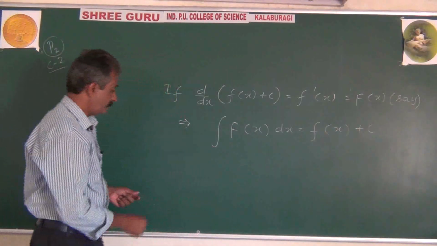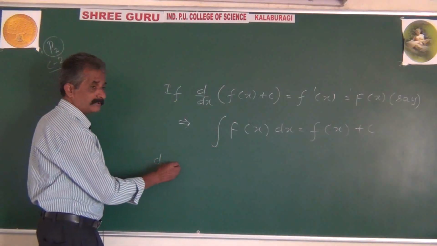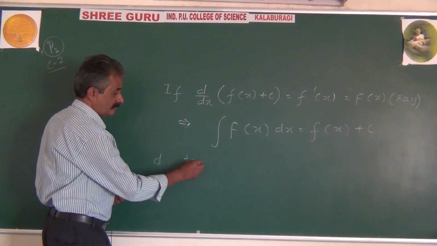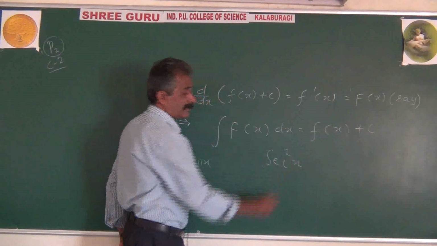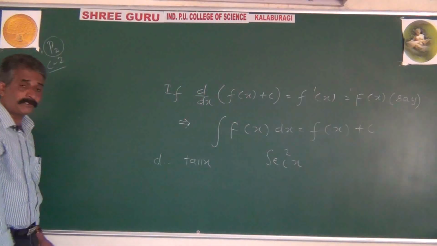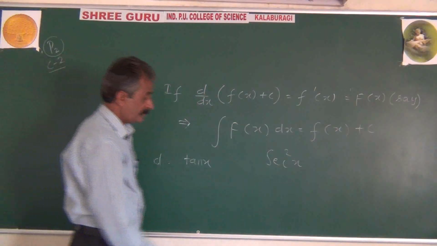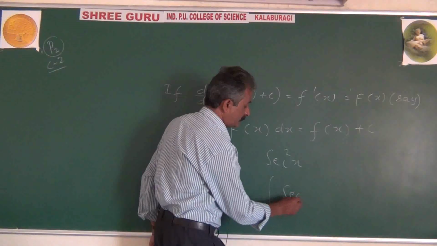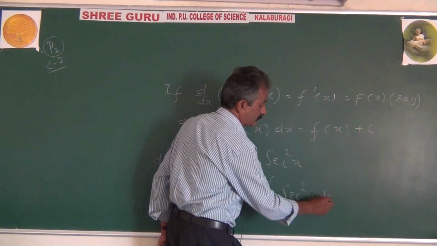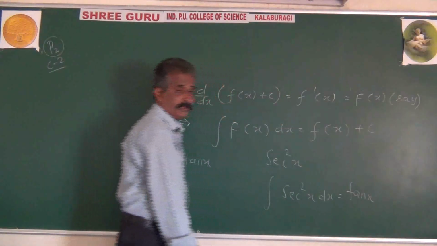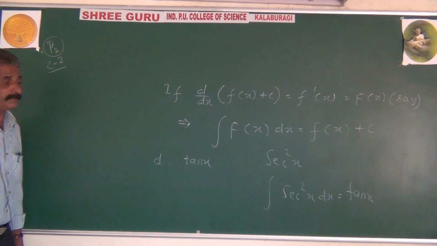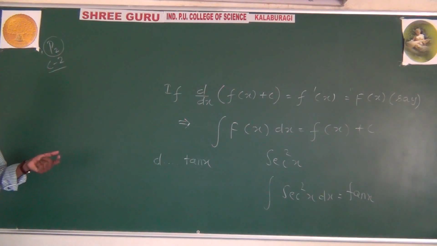We know that differentiation of tan x is equal to secant square x. This is concerned with differentiation. But reversely, integration of secant square x dx will be equal to tan x, along with the addition of an arbitrary constant c or a or b or d, anything according to your choice.